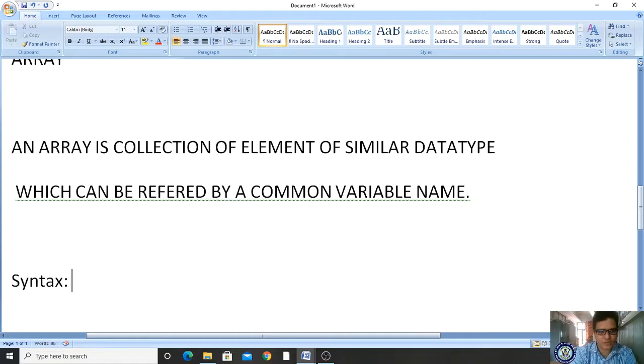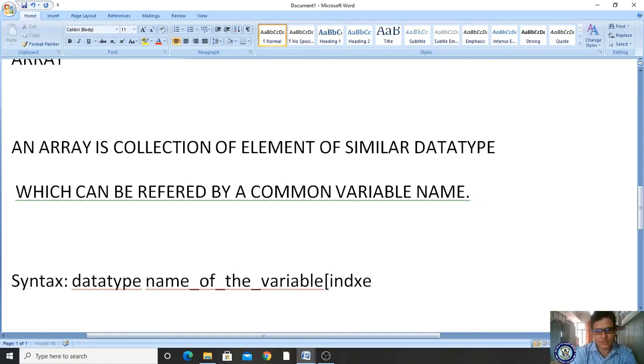Please observe here. It consists of the data type followed by the name of the variable, followed by square brackets, which consist of the index, and followed by a semicolon. Here it can be called index or size. So this is the syntax.